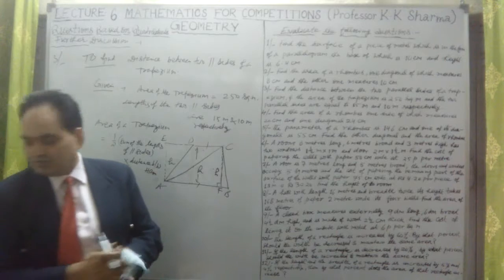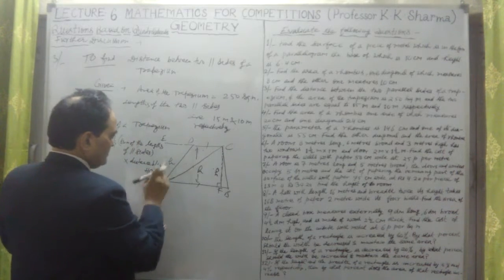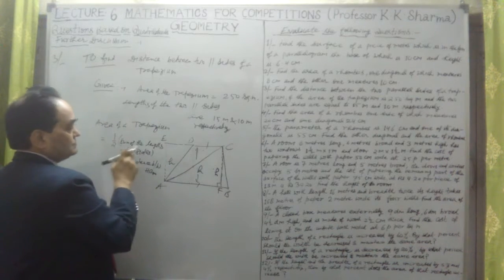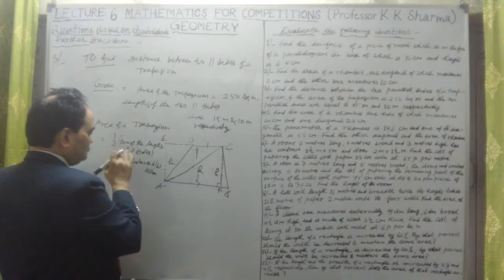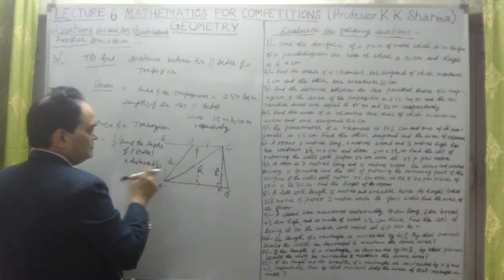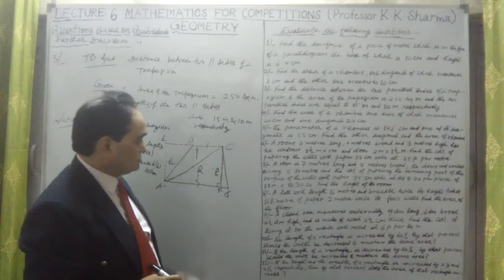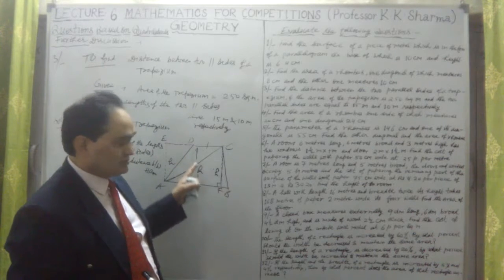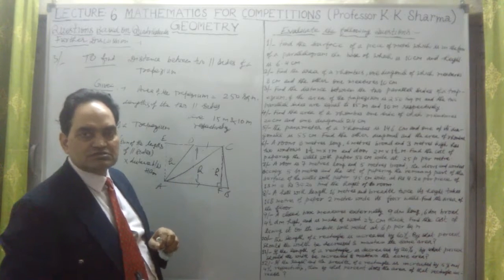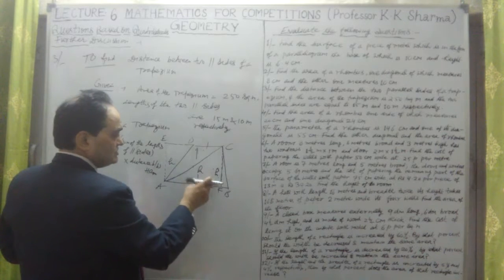What is the basic formula of a trapezium? The area of a trapezium is half into the sum of the lengths of the parallel sides into the distance between them. Distance means the height between them, or the altitude between the two. So that is the perpendicular distance between the two parallel sides. The perpendicular distance is the shortest distance, and the shortest distance is h here.